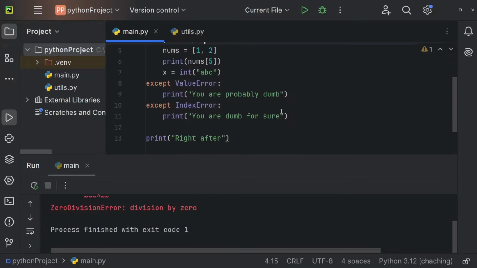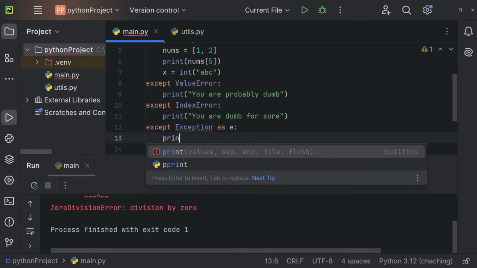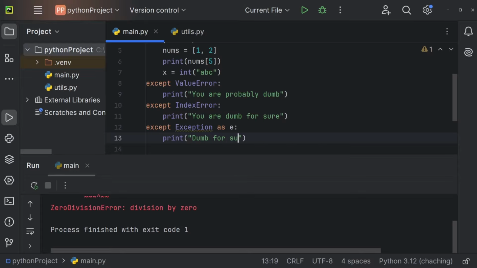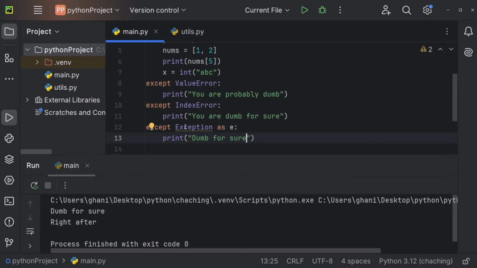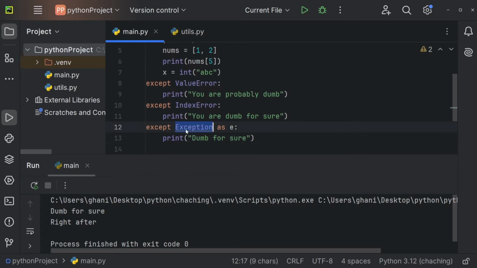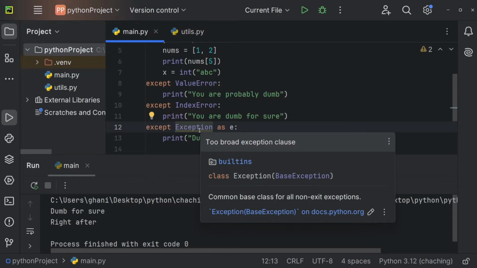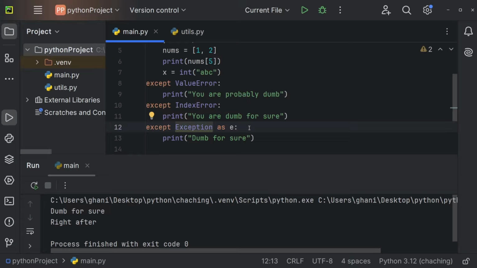And of course we could catch it the exact same way, but we can also just catch all of the other errors by using except Exception as e, for example. This is just going to be an exception object that we can use. Let me show you. We could just print "dumb for sure". Now let me execute this, and we're getting "dumb for sure". So we're just catching all of the other exceptions, in our case, division by zero. Of course, we could also catch ZeroDivisionError right here, but this will just catch every other exception, so every possible exception that could occur.